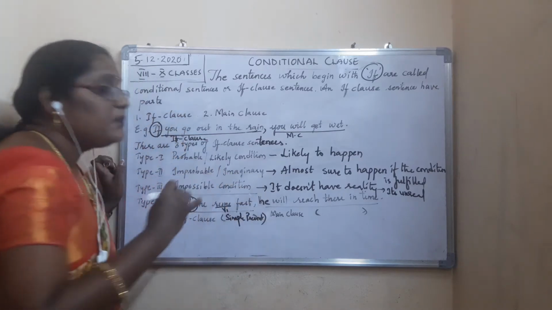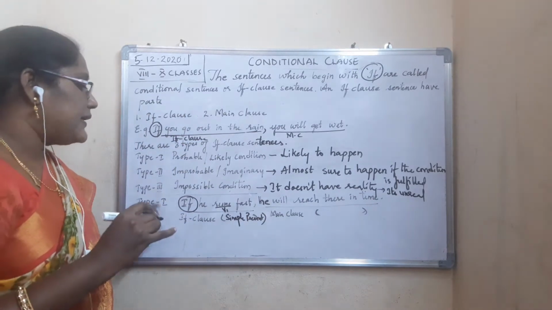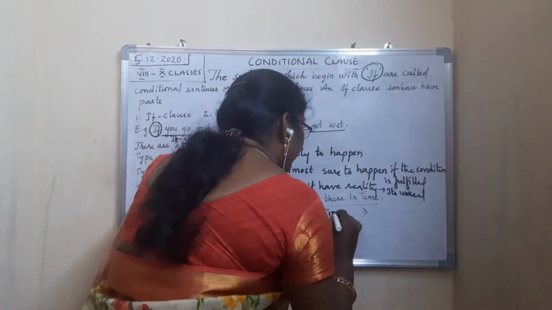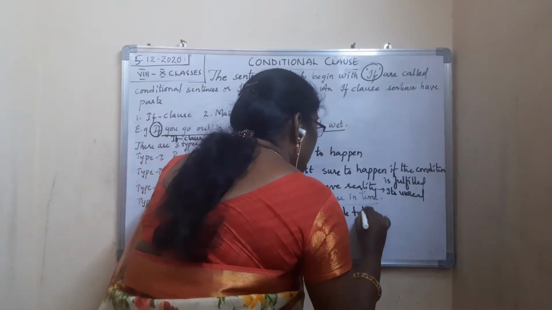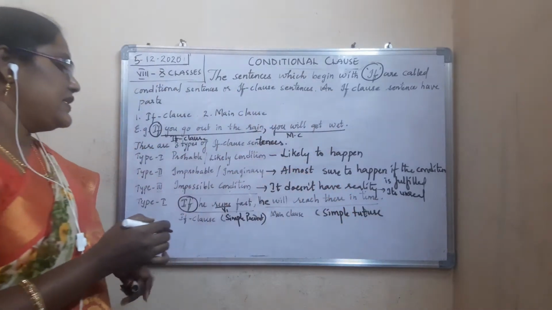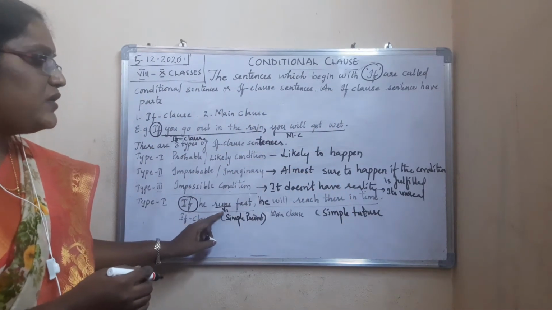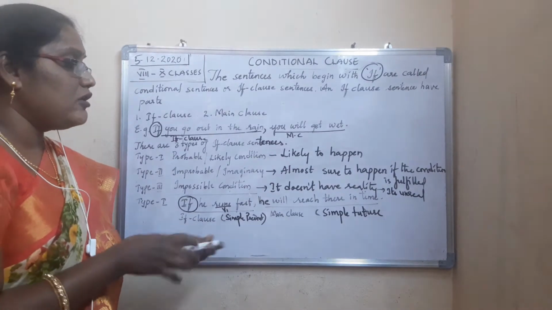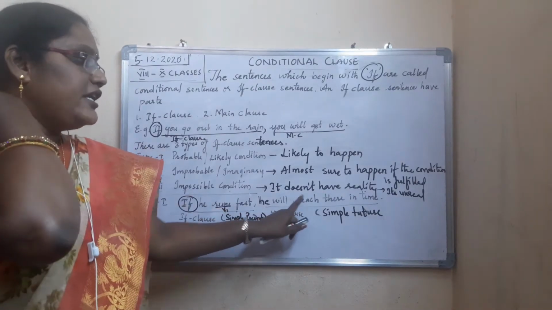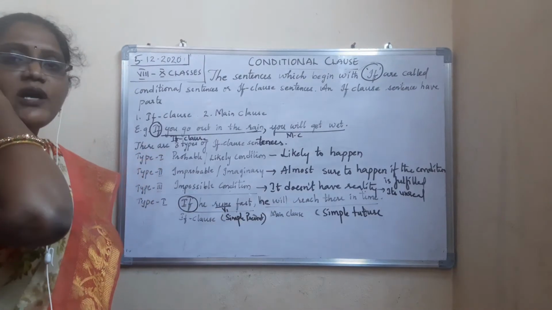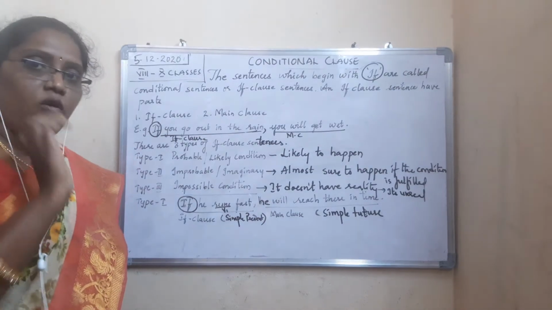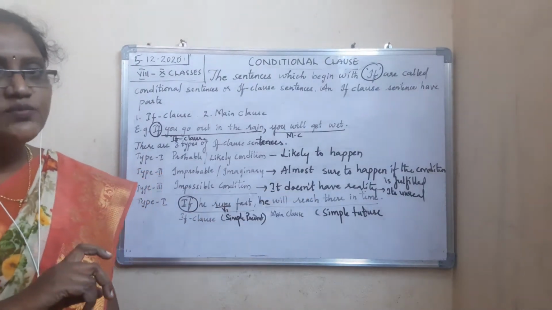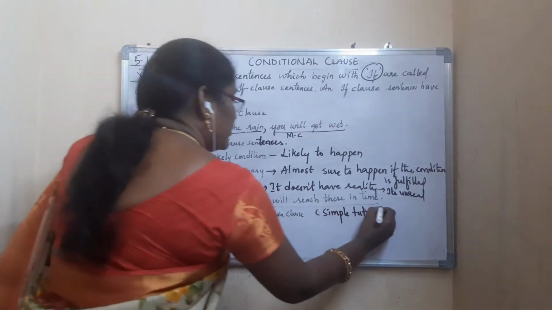So the if clause part in type 1 is simple present, that you need to remember everyone. In type 1, the if clause part will be in simple present tense and the main clause will be in simple future. If he runs fast, runs is V1. So the if clause will be in simple present and the main clause in simple future. Will reach is will plus V1, so it is simple future. You know tenses, right? Already I have taught you tenses. So will plus V1 is simple future. That you have to remember.